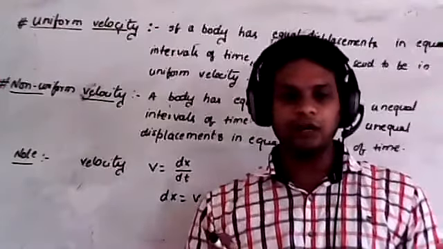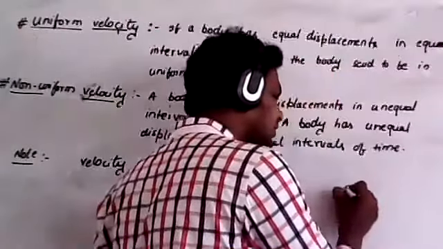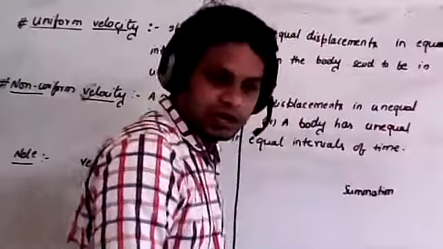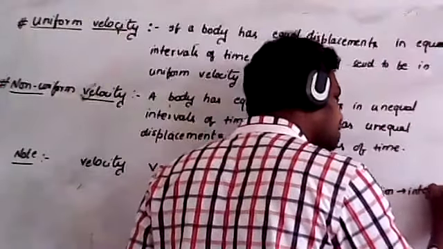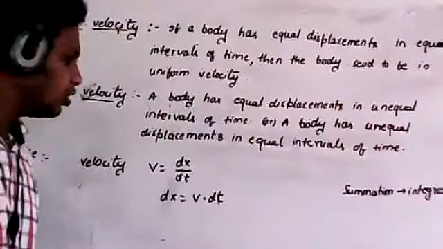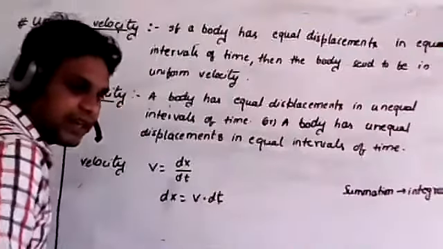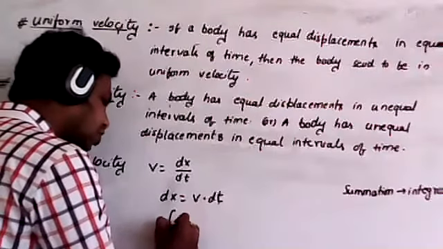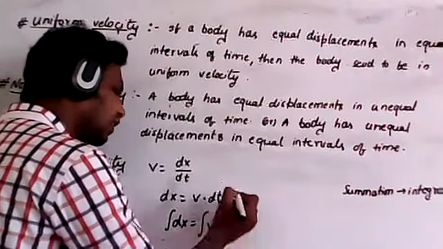Whenever you want to find the total value, it is also called summation. That summation can also be taken as integration. So integration is nothing but summation only. Now, if I want to take the total displacement, I have to integrate on both sides. Then the integration of dx is equal to the integration of v into dt.